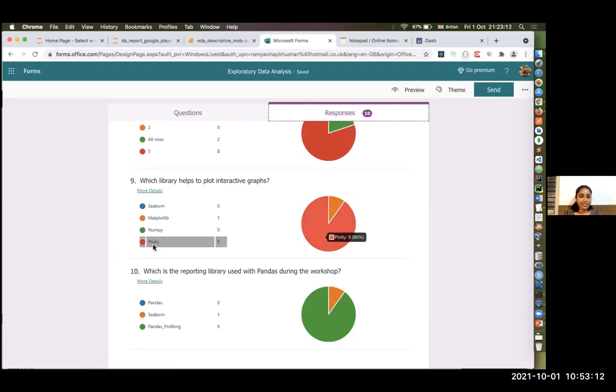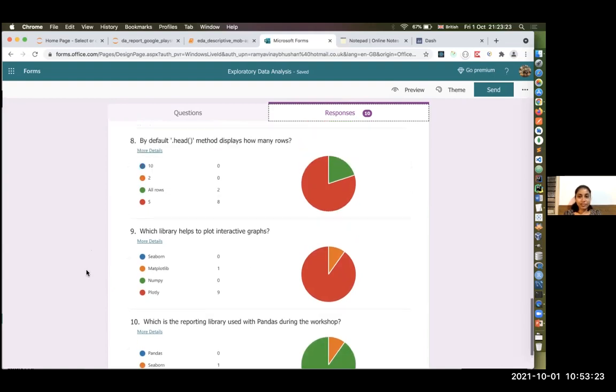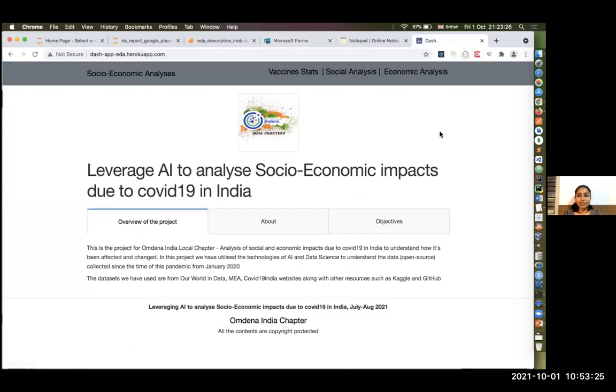It's Plotly, that's right. This is the interactive plotting library. Pandas profiling is the reporting library. And coming to the Dash library, this is for one of the local chapters I did through Omdena, for this application to analyze socio-economic impact in India due to COVID-19. This is the application I did for the exploratory data analysis we did as teamwork.